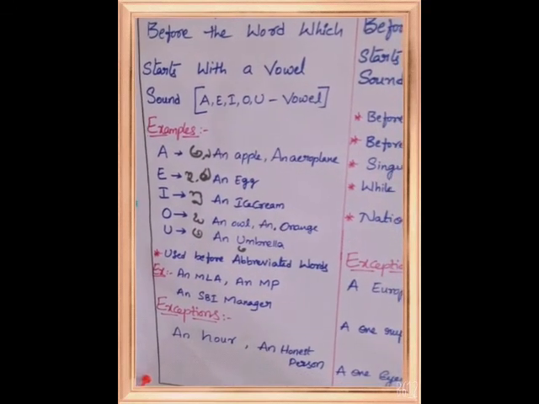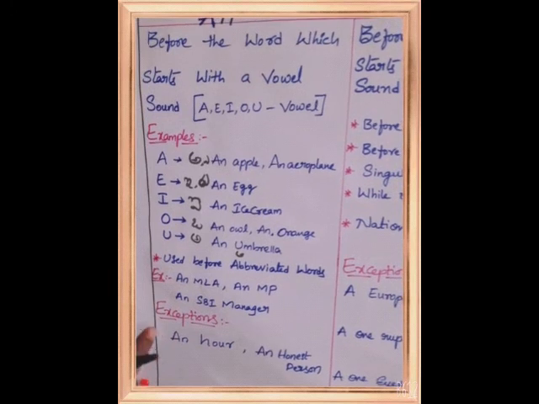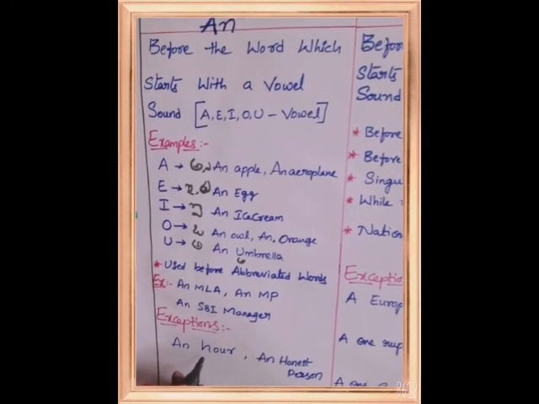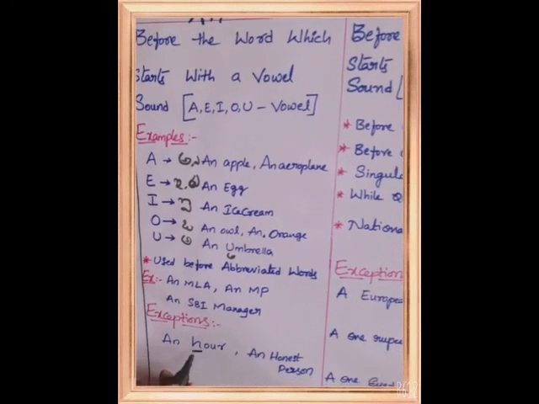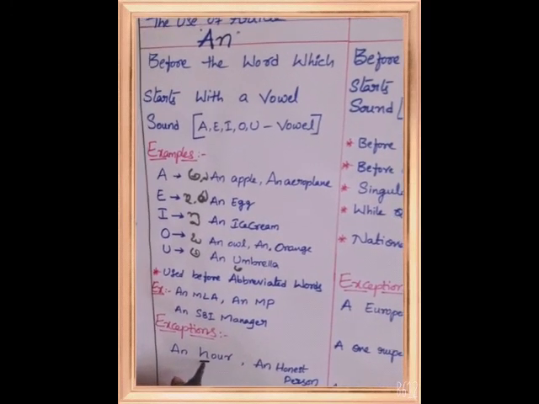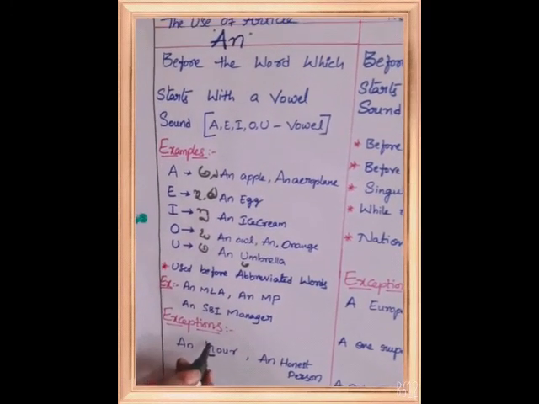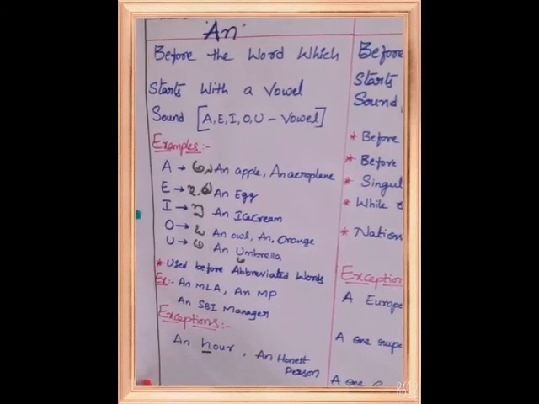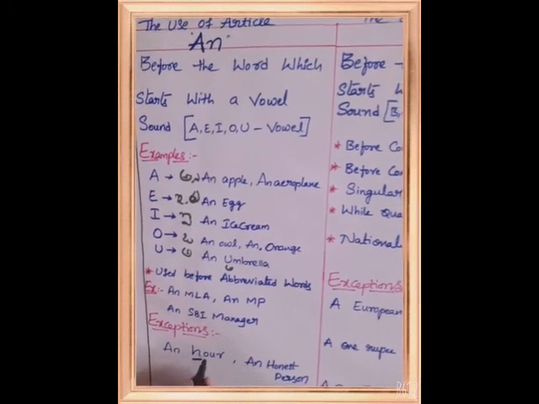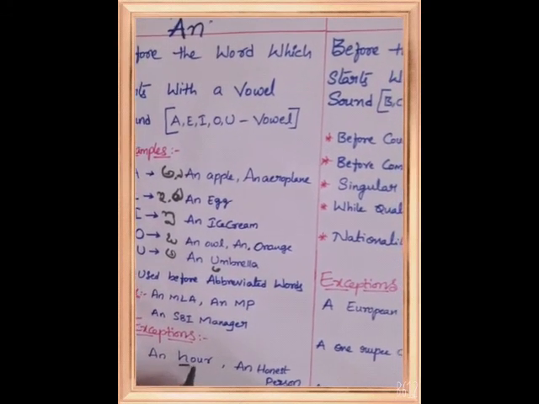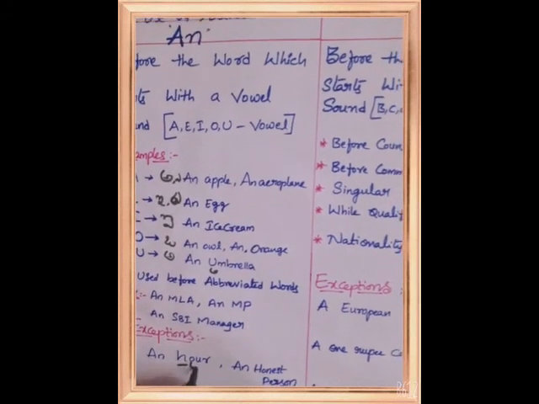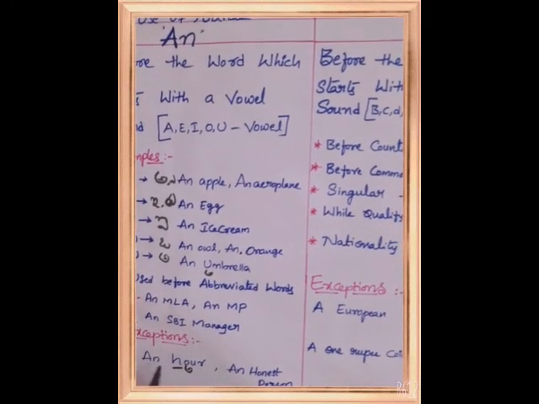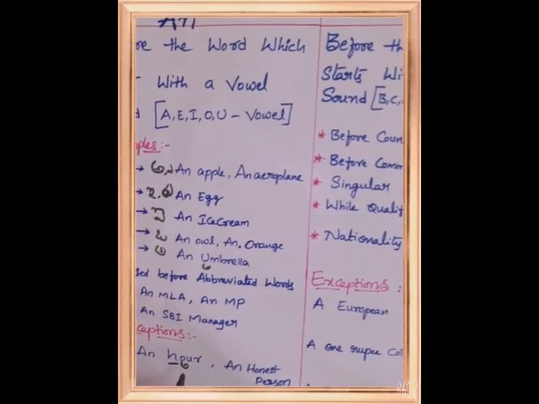And there are some exceptions while using an. Here, an hour. Why? H is a consonant, but here H is a silent letter before O. That's why we have to see only the sound, the vowel sound here. So we can use an before hour. We have to pronounce it as hour.